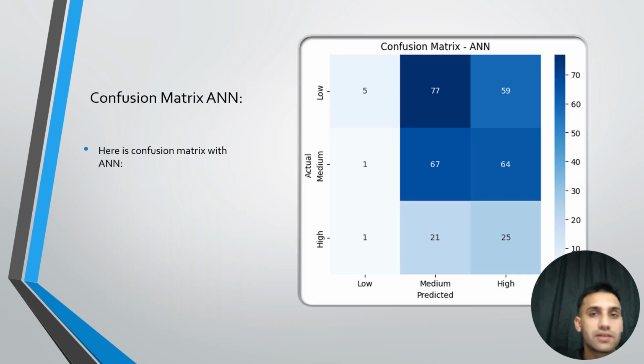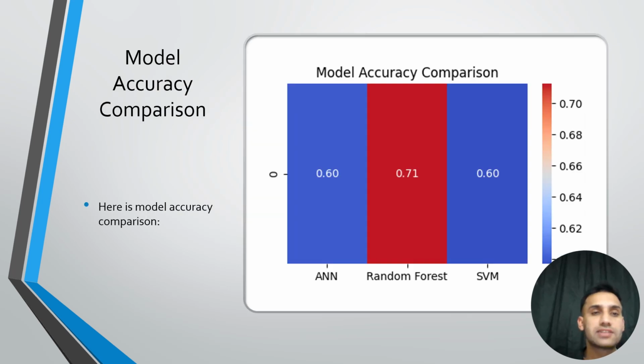Here is our confusion matrix where we have high predicted, medium predicted and low predicted data. Here is the confusion matrix of ANN. So that's our model accuracy comparison where we are comparing different models that we have trained and then tested. And there is ANN, random forest and SVM, support vector machine model.